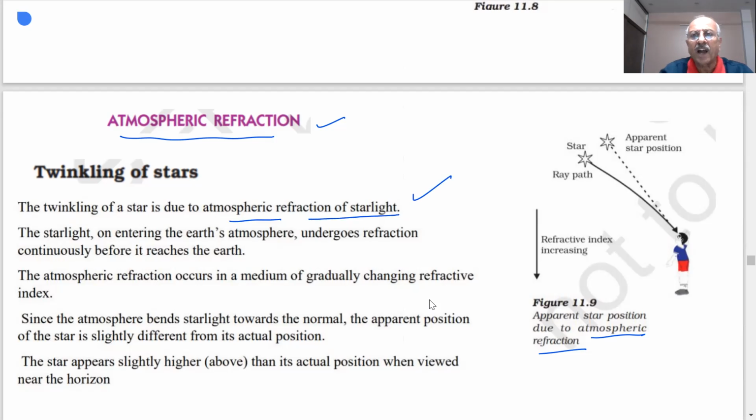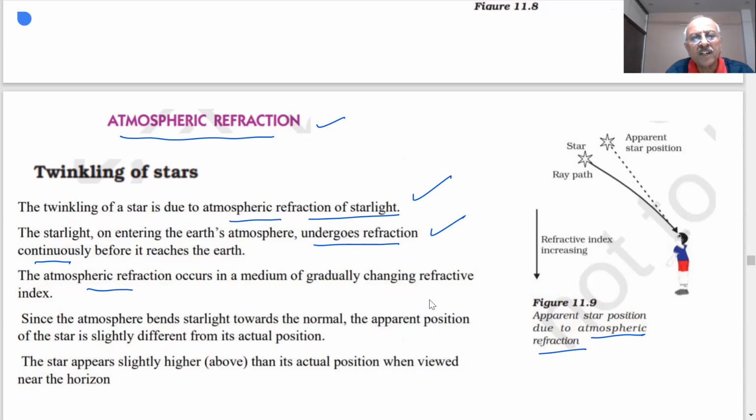Stars have light. When the starlight enters the atmosphere of the earth, it undergoes refraction continuously, because the density of the air is changing. You have hot air, you have cold air, the temperature changes, so the density of the air changes. The refractive index keeps on changing as the light reaches the ground. So the result of this is that it undergoes refraction continuously.